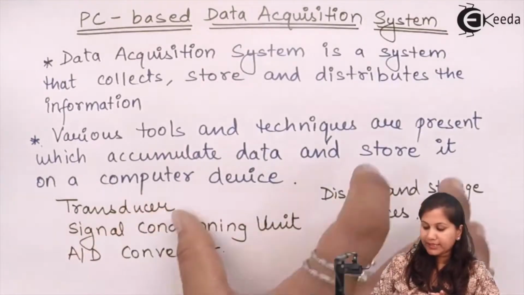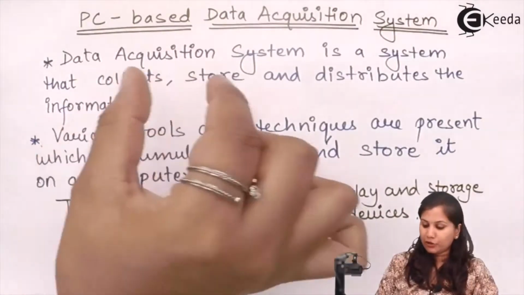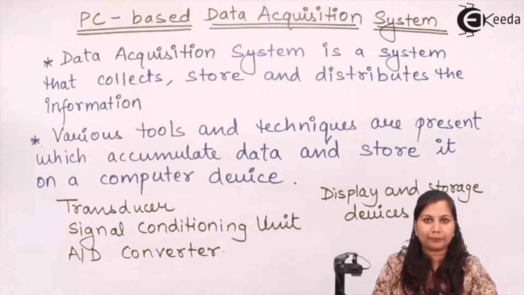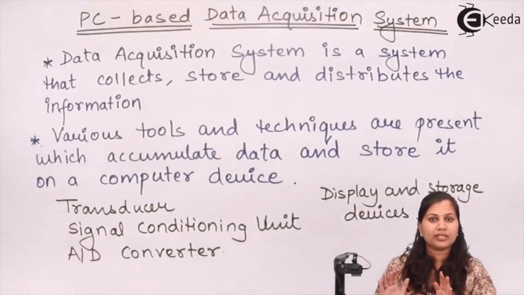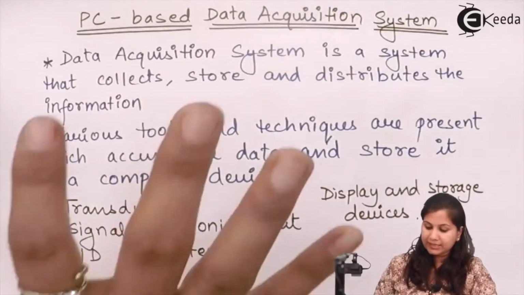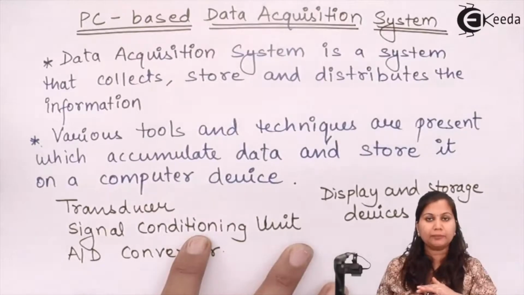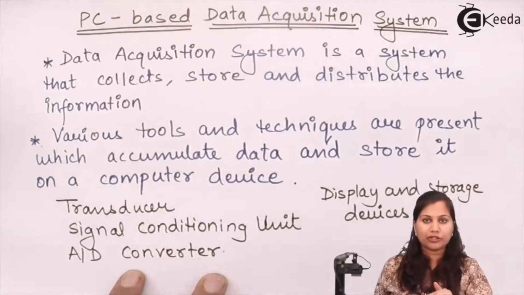So what this data acquisition system is doing is collecting the data, and storing and distributing the information or the data. That is a basic data acquisition system. Now in this system, we have seen that the signal conditioning unit is performing the processing part, and the A to D converter is performing the conversion part.